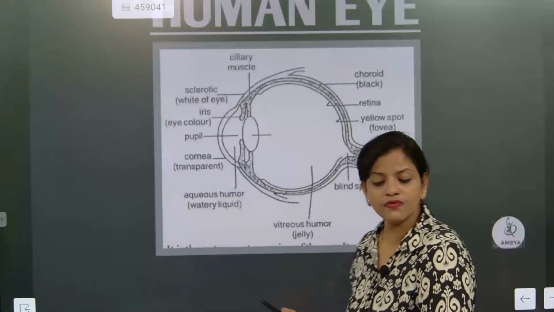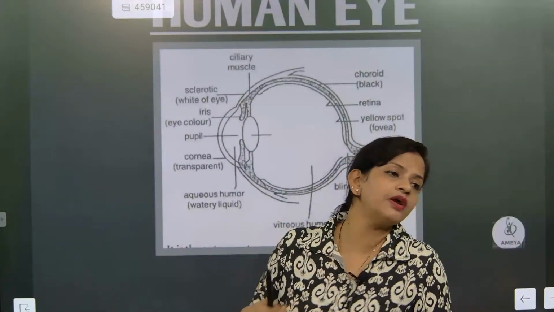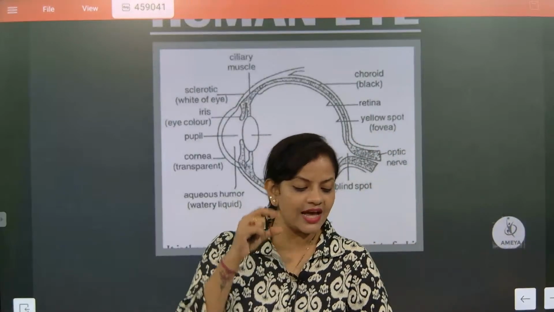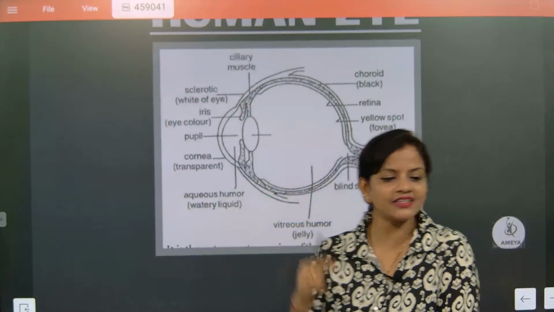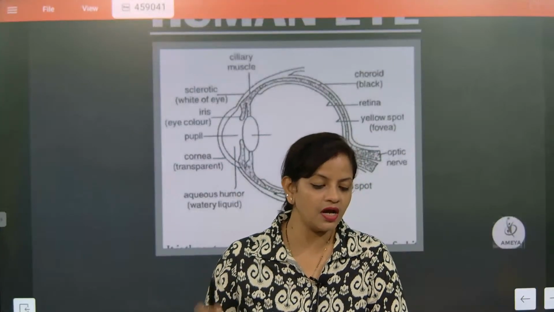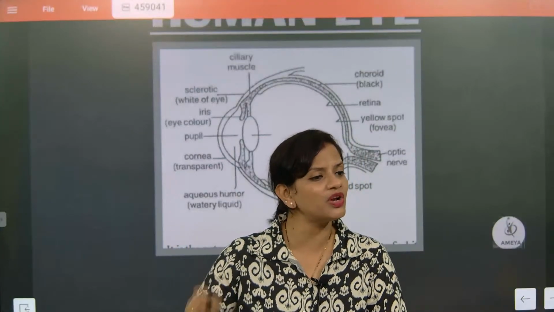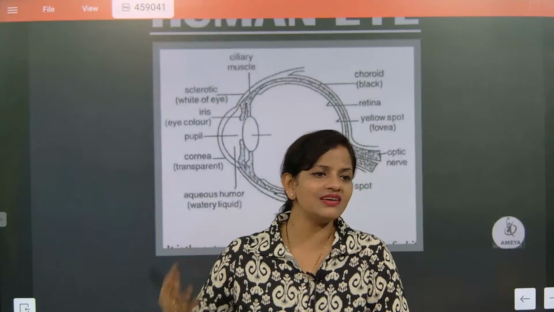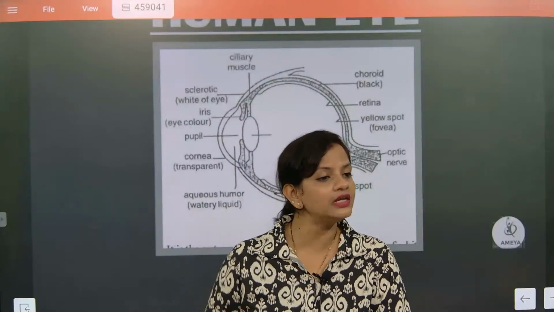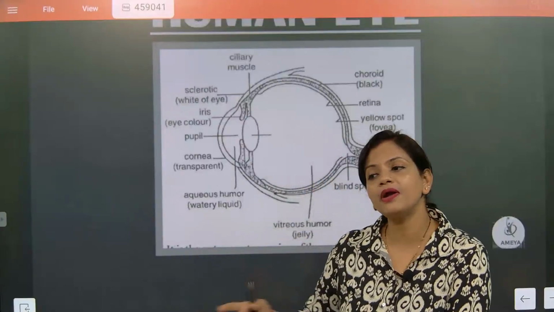How much amount of light will enter? It is totally dependent upon the pupil, that is the hole that is present. The size will get contracted and relaxed. It totally depends upon the pupil, and the pupil is totally dependent upon the iris. The contraction and relaxation of the iris size will decide how much light will enter inside, and this is totally dependent upon what?